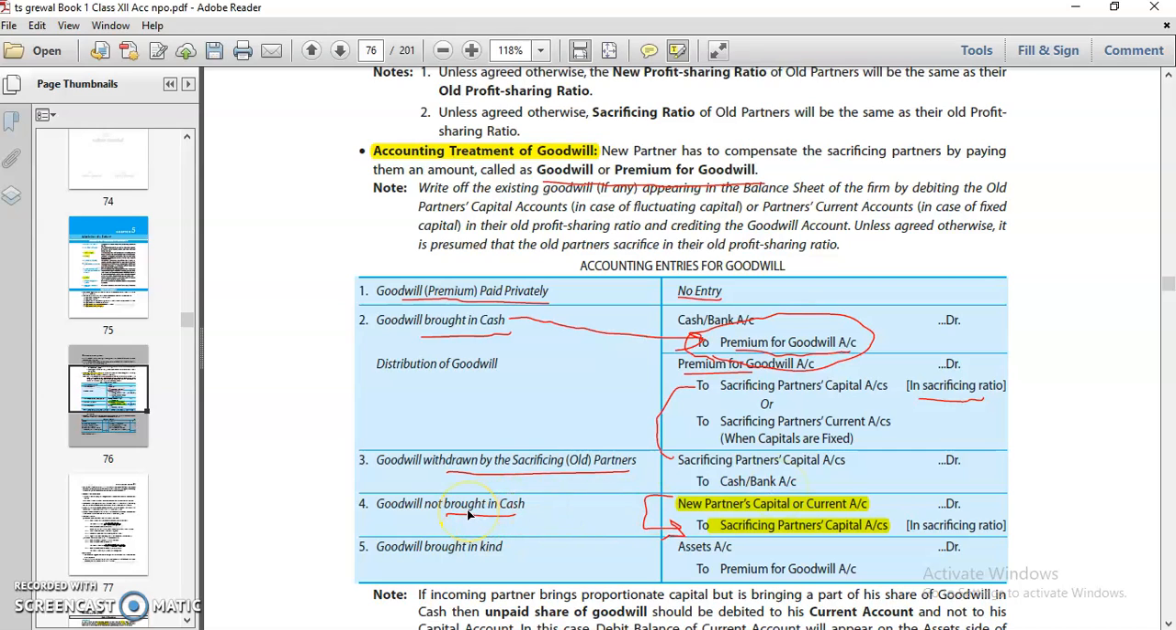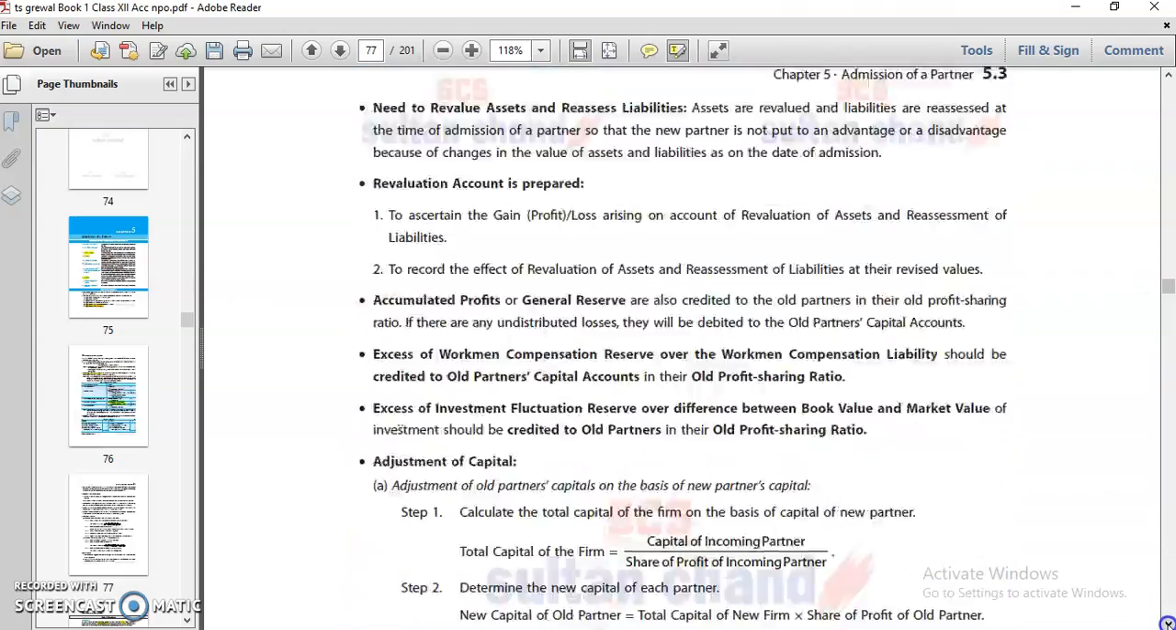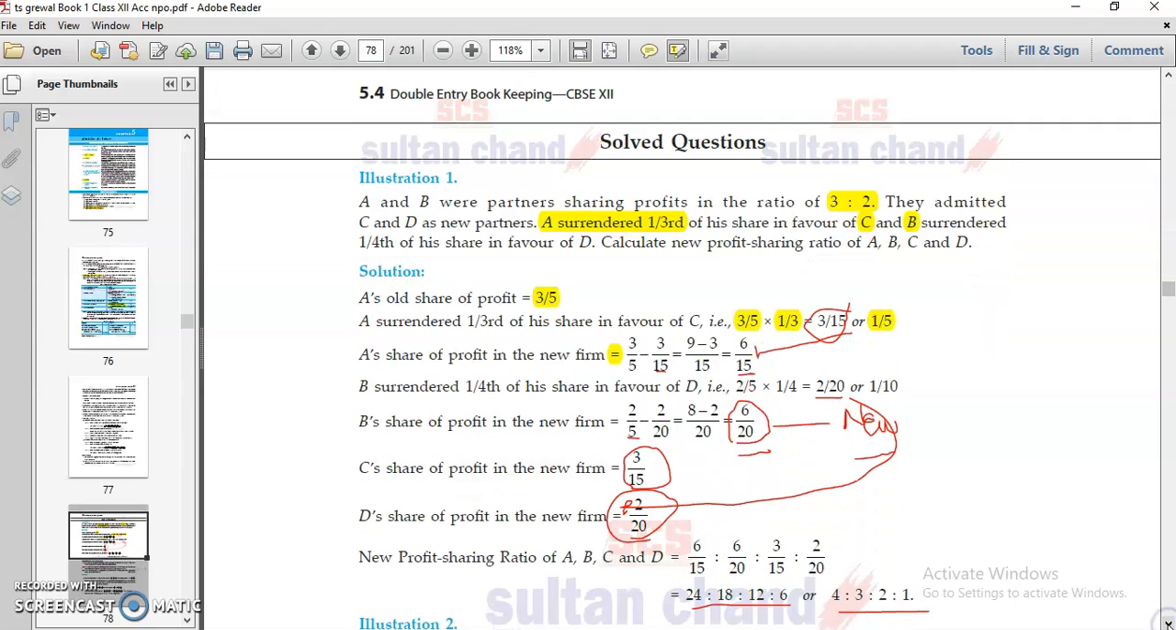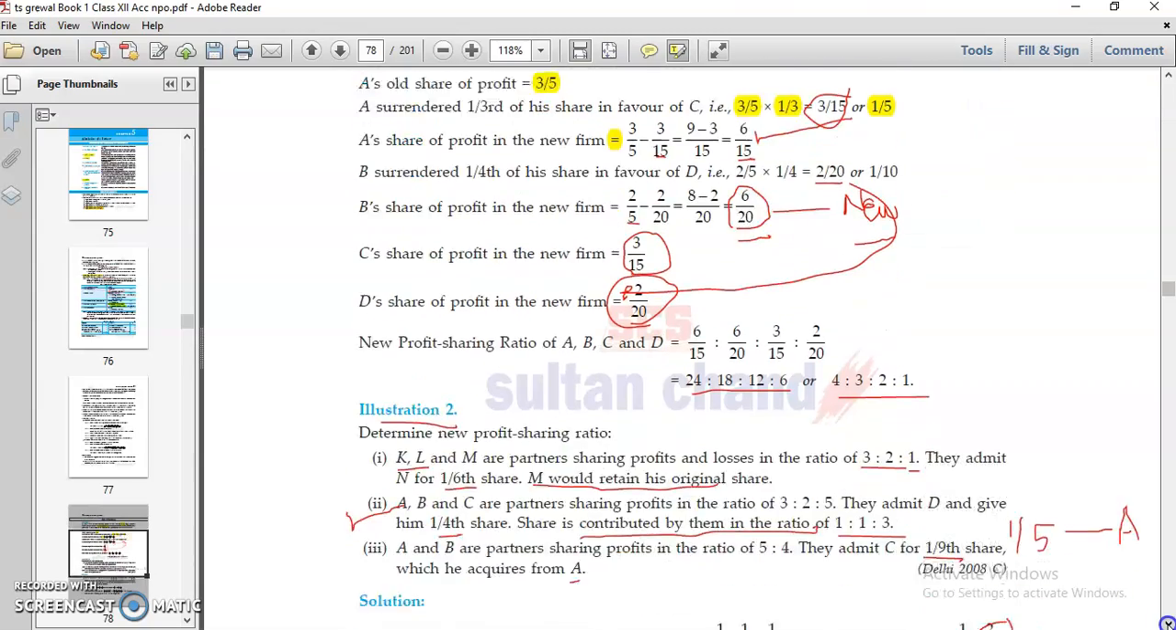Then if the partner doesn't bring any cash for the premium for goodwill, the entry is new partner's capital account or current account to sacrificing partners' capital account. So these things we did. Then we solved some questions by which you understand how to calculate your sacrifice ratio.